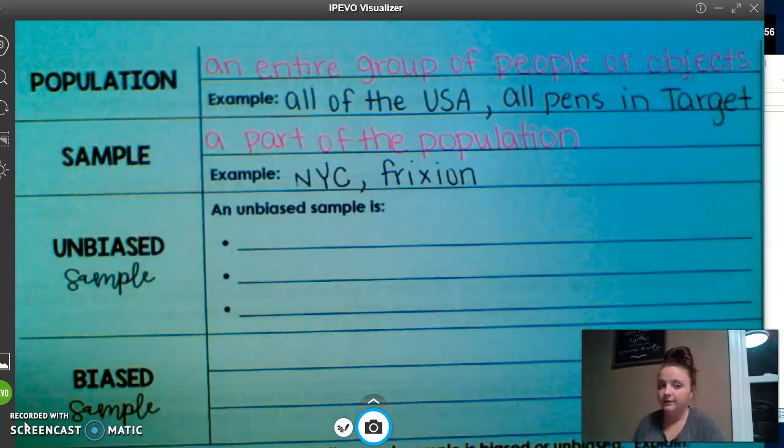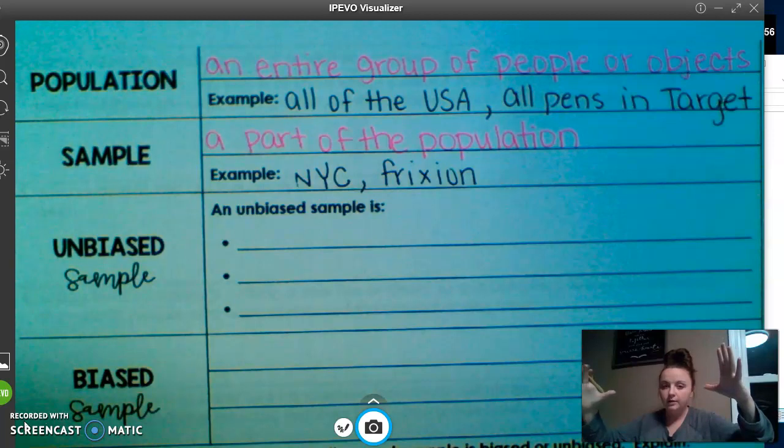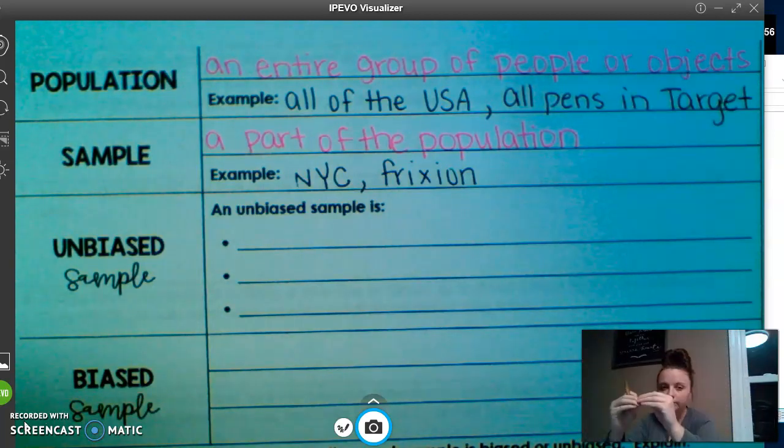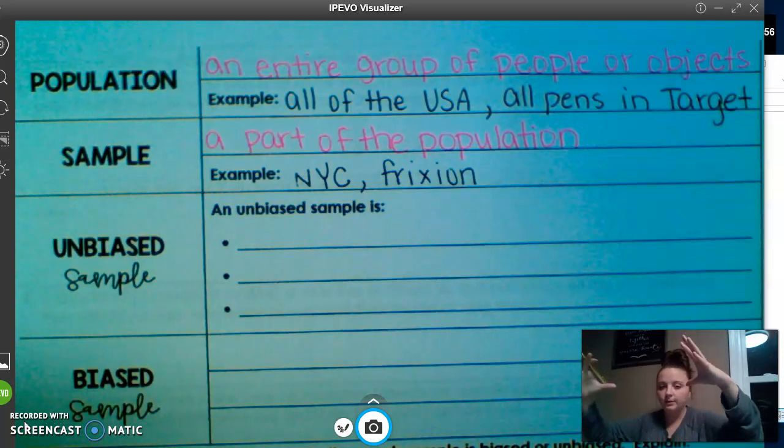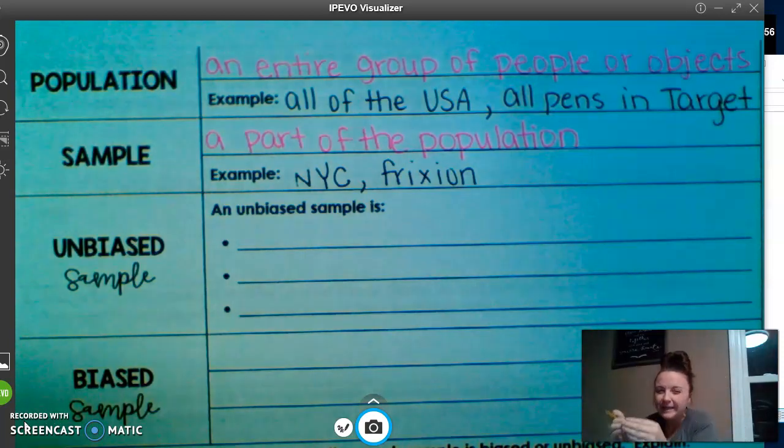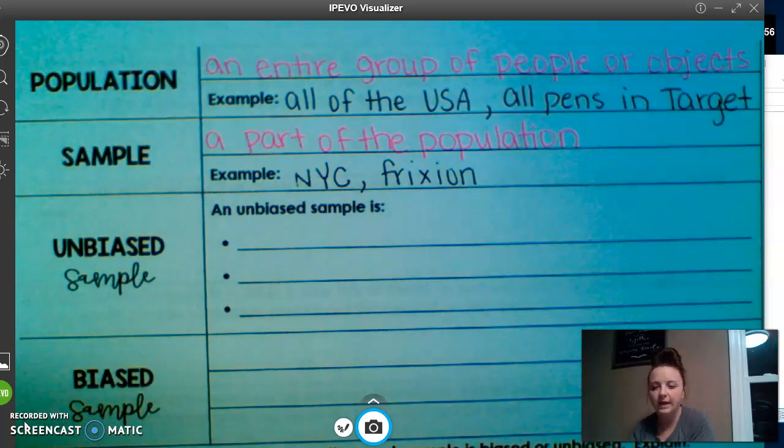Okay, so does everyone understand? Population, big idea, no one's excluded. Sample, smaller. So you've got your big population. Sample is just a piece of the population. You're leaving people out. Okay?